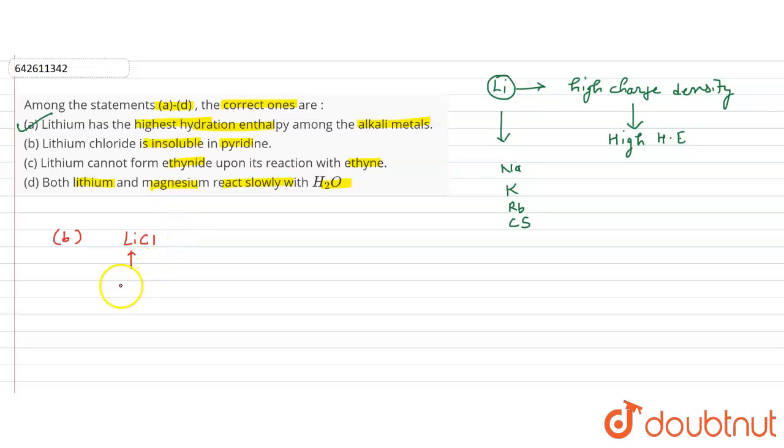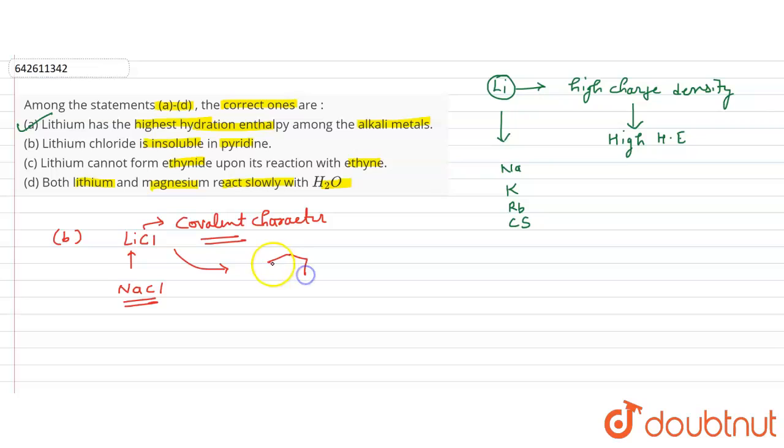On the other hand, as we move down the group, there is more ionic character. Due to its covalent character, it is more non-polar as compared to polar, so LiCl will dissolve in organic solvents like pyridine and benzene.